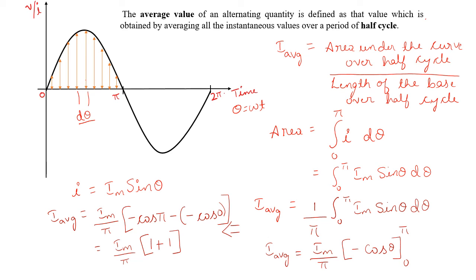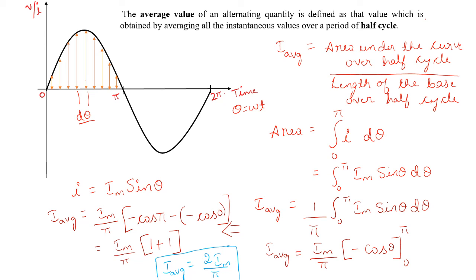Therefore, finally I average is equal to 2 Im by pi. This is the average value of an alternating quantity in case of current, because I have considered the current equation.